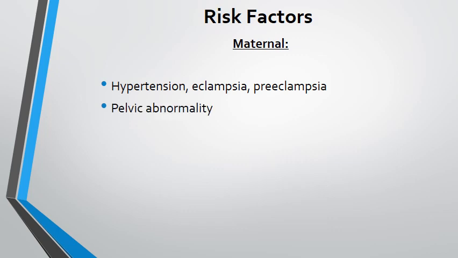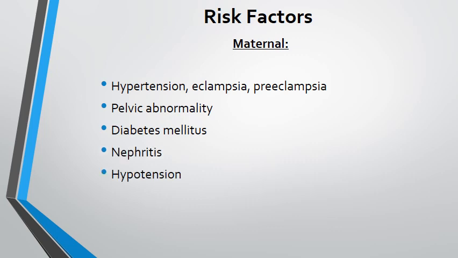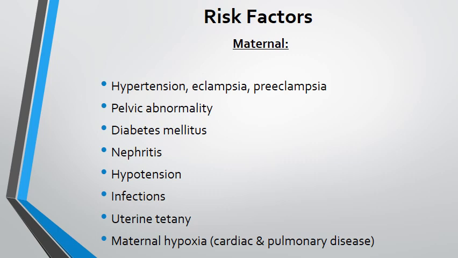Pelvic abnormality, cephalopelvic disproportion, so common in our setup because of the maternal malnutrition, which leads to compromise of fetal circulation and can lead to hypoxic ischemic encephalopathy. Maternal diabetes mellitus, nephritis, low blood pressure of the mother, again there would be decreased blood supply leading to ischemia and birth asphyxia to the baby. Infections, we have talked about uterine tetany and we have talked about maternal hypoxemia, which can lead to cardiac and pulmonary diseases.